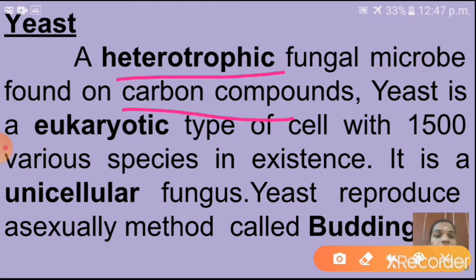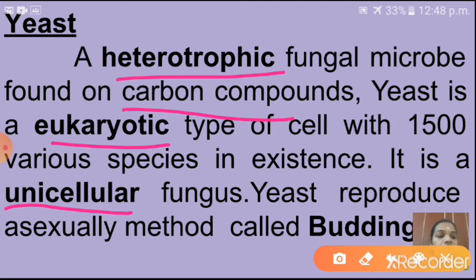Yeast is a eukaryotic type of cell. You know very well what is meant by eukaryotic and what is meant by prokaryotic, isn't it? So it is a eukaryotic type of cell with 1500 various species in existence. It is a unicellular fungus, that means the body is made up of only one cell. Yeast reproduces by an asexual method, that is called what? That method is called budding.